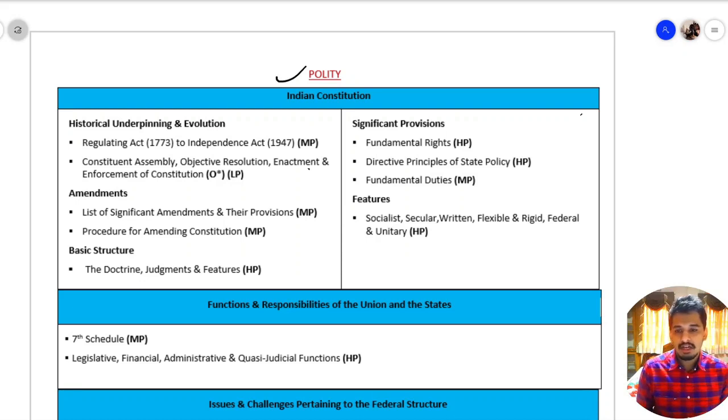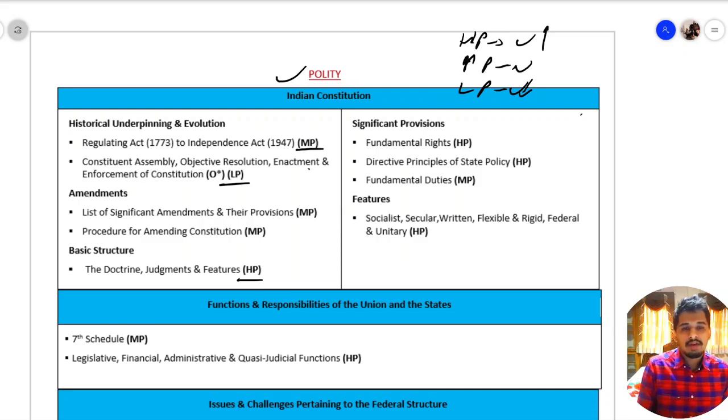Now before starting, you will see that there are MP, LP and HP written on various parts of this document. By HP, I meant high probability or high possibility. By MP, I meant medium, and by LP, I meant low probability or low possibility. What I have done is that I have seen previous year UPSC question papers and I have seen the importance of these topics, and accordingly I have classified them in three groups of high, medium and low. That is the probability of them being asked in UPSC examination.